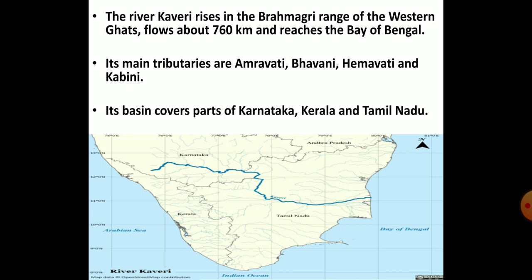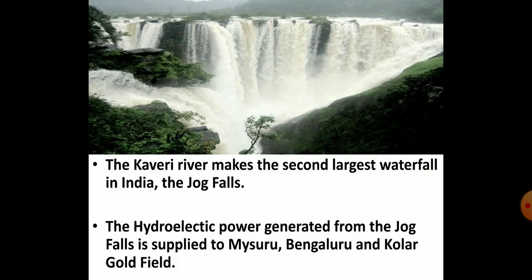After draining parts of Karnataka, Kerala and Tamil Nadu, the Kaveri river reaches the Bay of Bengal in south of Kudalore in Tamil Nadu. The Amravati, the Bhavani, the Hemavati, the Kabini are some of the tributaries of the Kaveri river. The map here provides the complete course of the Kaveri river.